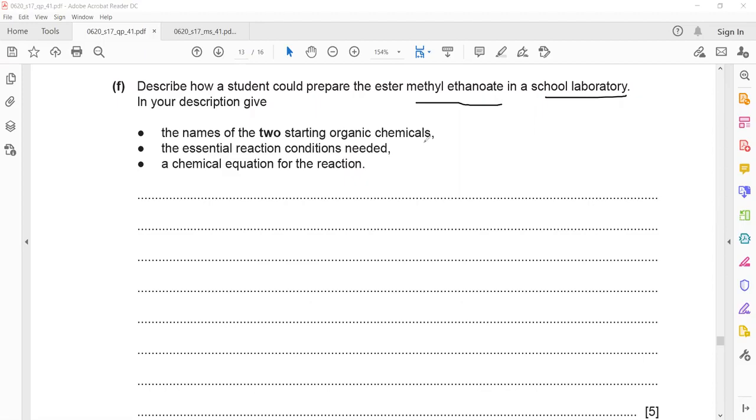Name the 2 starting organic chemicals, a special condition, and a chemical equation for this. So first thing, starting organic: we want to prepare methyl ethanoate. So which alcohol and which carboxylic acid should be there?